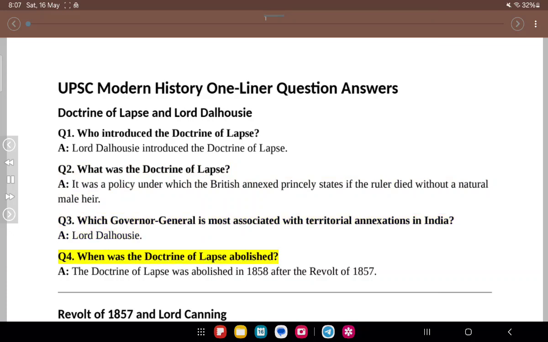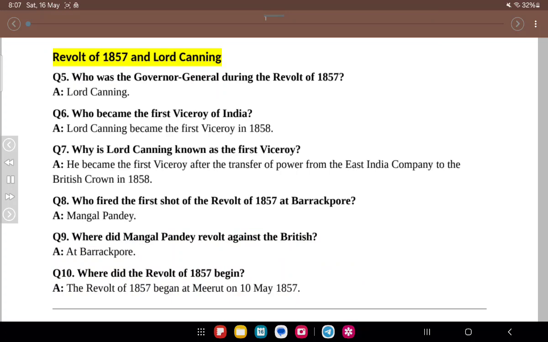A. Lord Dalhousie. Q4. When was the doctrine of lapse abolished? A. The doctrine of lapse was abolished in 1858 after the Revolt of 1857. Revolt of 1857 and Lord Canning. Q5. Who was the Governor-General during the Revolt of 1857? A. Lord Canning. Q6. Who became the first Viceroy of India? A. Lord Canning became the first Viceroy in 1858.